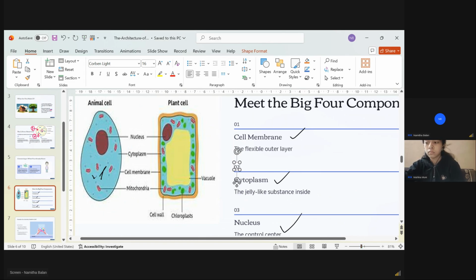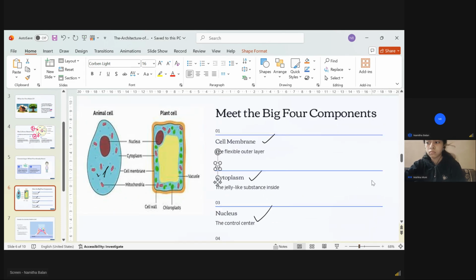So the basic things we can say: the cell membrane is there, cytoplasm is there, nucleus is there. The major difference between these two is that the cell wall is there in the plant cell, but not in the animal cell. Inside, we also have so many things to study. Can you see something green inside this plant cell? You should tell me what that is. You can't see that in the animal cell. Just think and answer.